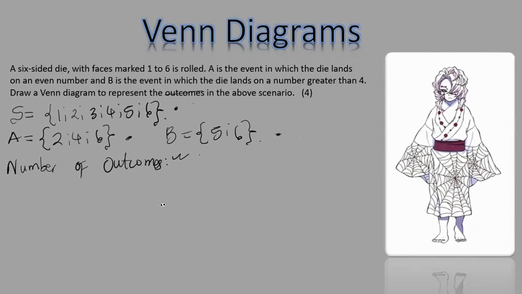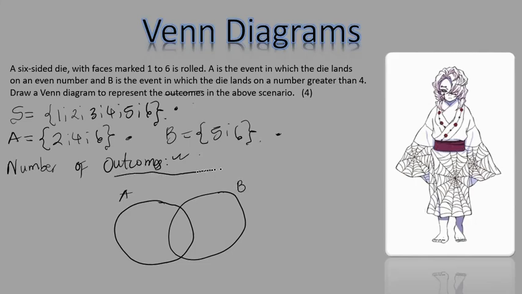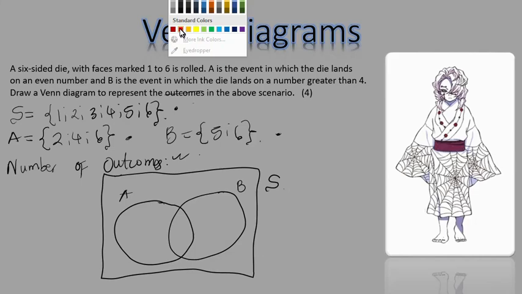So my Venn diagram, just like the previous one, I'll have the first circle representing event A. I'll have the second circle overlapping, because we already know that these circles are overlapping, representing event B. And all these things will be inside the sample space rectangle, right? So here's the rectangle representing the sample space, and I put the sample space symbol here. Now, in terms of number of outcomes, here you don't write the actual outcomes. Instead, you use the number of outcomes.